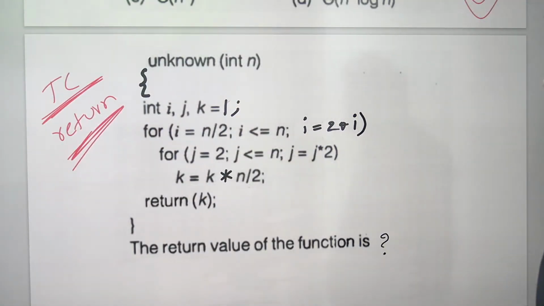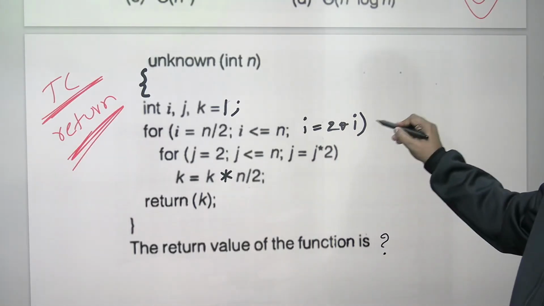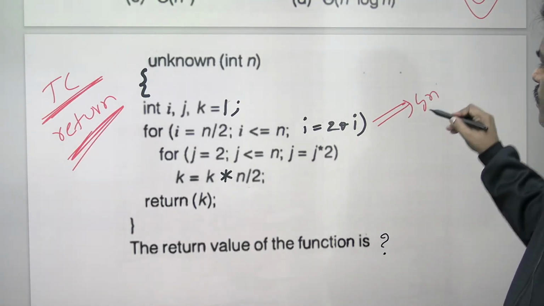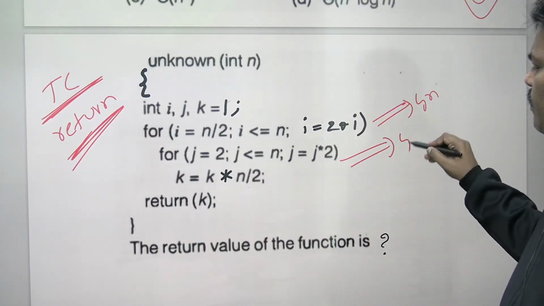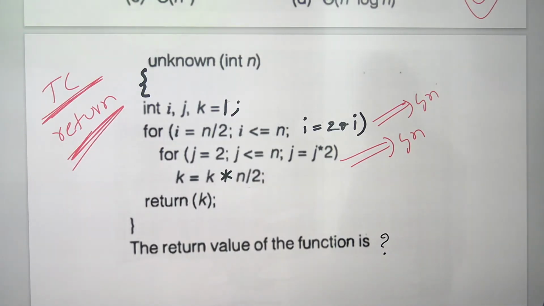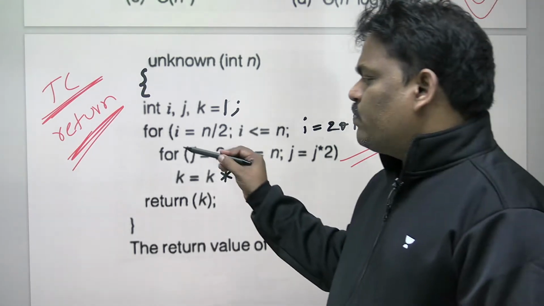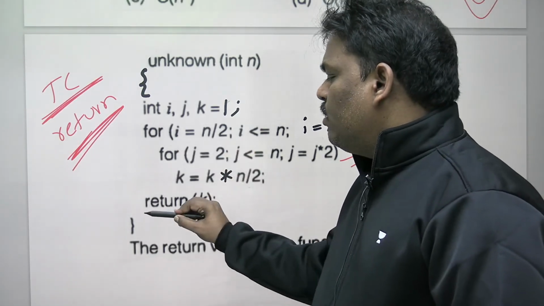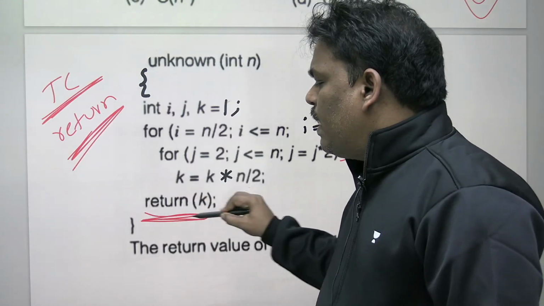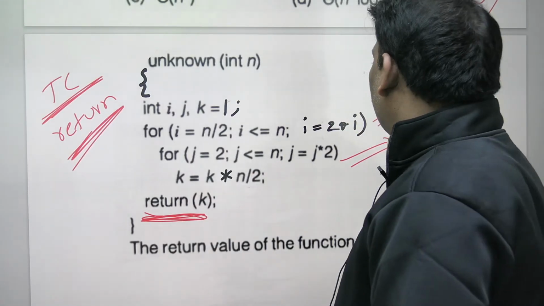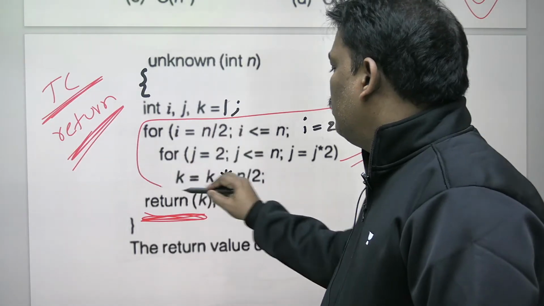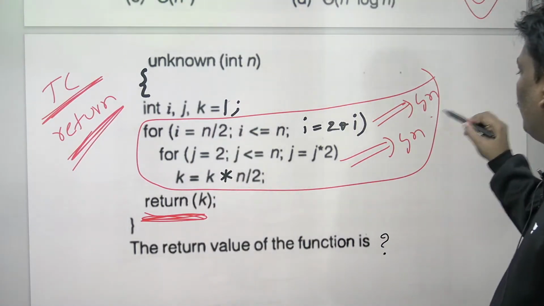Can you help me now? How many times does the i loop run? Remember, the i loop is log n times. The j loop is also log n times. Both are log n. And one more thing: because of no bracket, this return has no relation. So log n times log n. What is the answer? Log n square.